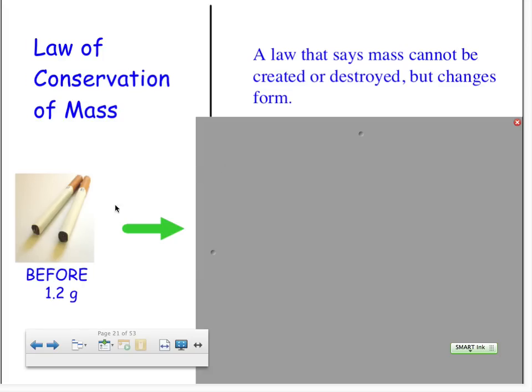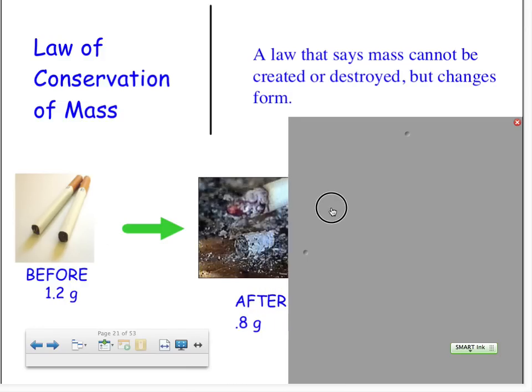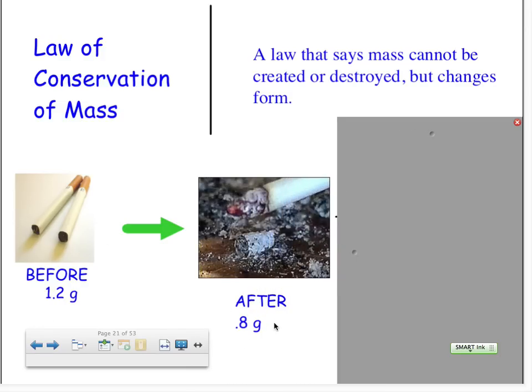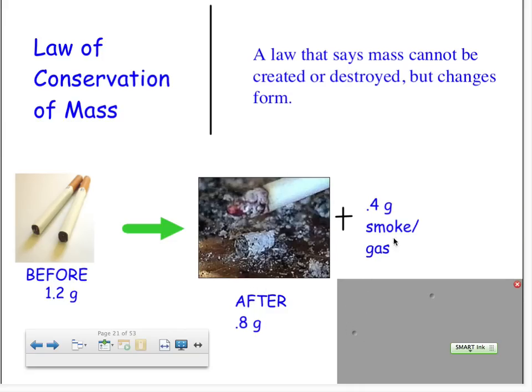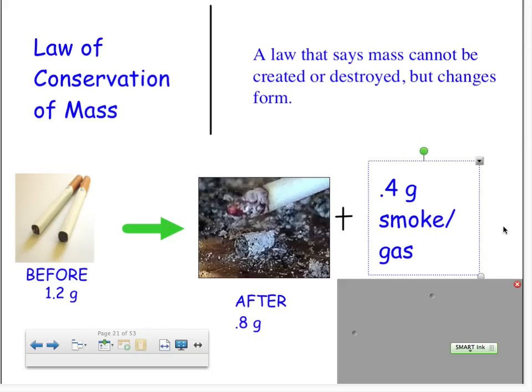So for example, we have down here that we had 1.2 grams of cigarettes. And what that produced was 0.8 grams of ashes. And the 0.4 became something else. The 0.4 was either smoke, gas, but it could not be destroyed.